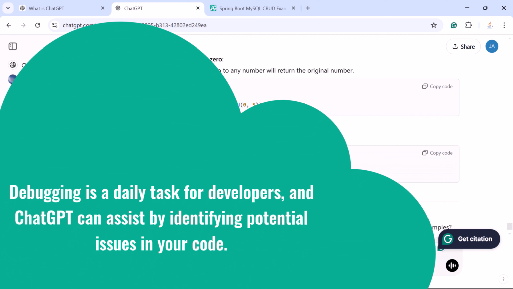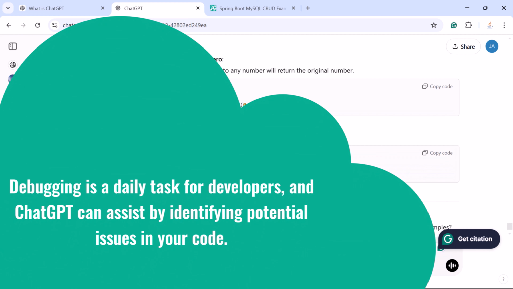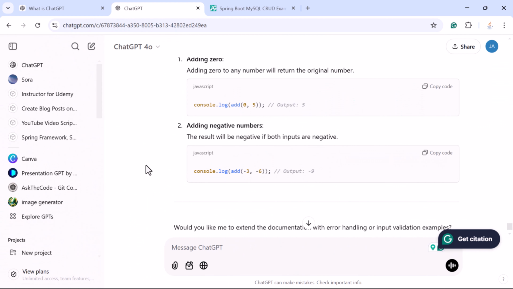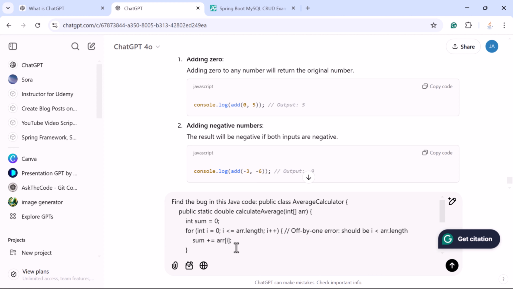Debugging is a daily task for developers, and ChatGPT can assist by identifying potential issues in your code. For example, let us give one of the code that has errors, and let us see how ChatGPT can find the error or a bug in the code. So here just enter the prompt, find the bug in this Java code, and just paste the code that has an error or a bug. So here I'm going to give some sample code.